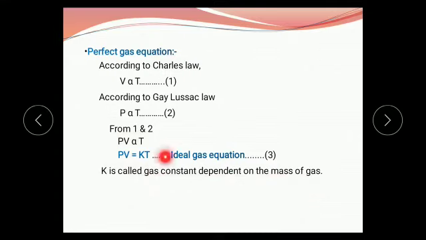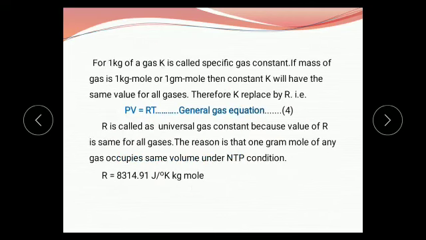Remember, this PV equals KT is an ideal gas equation. And for 1 kilogram of gas, K is called the specific gas constant. And if the mass of gas is 1 kilogram mole or 1 gram mole, then this constant K will have the same value for all gases.